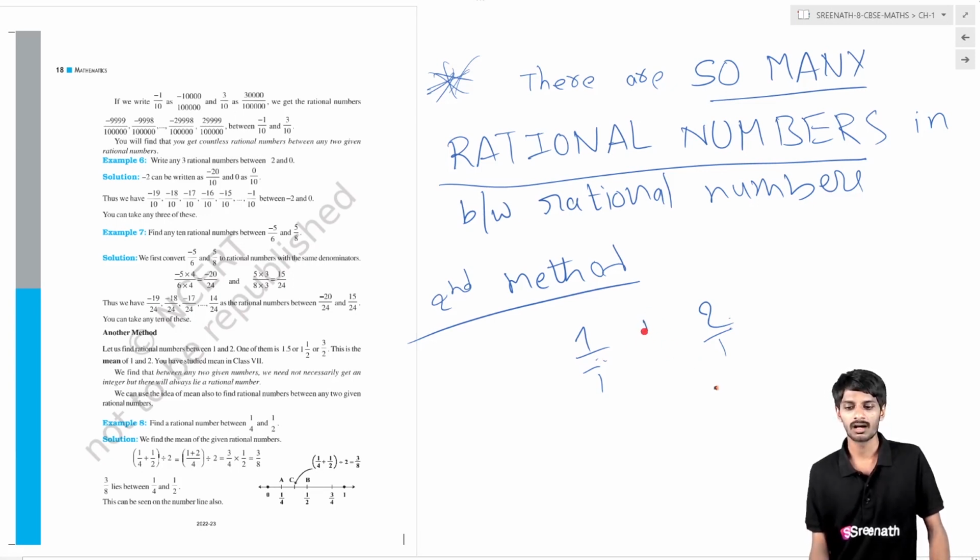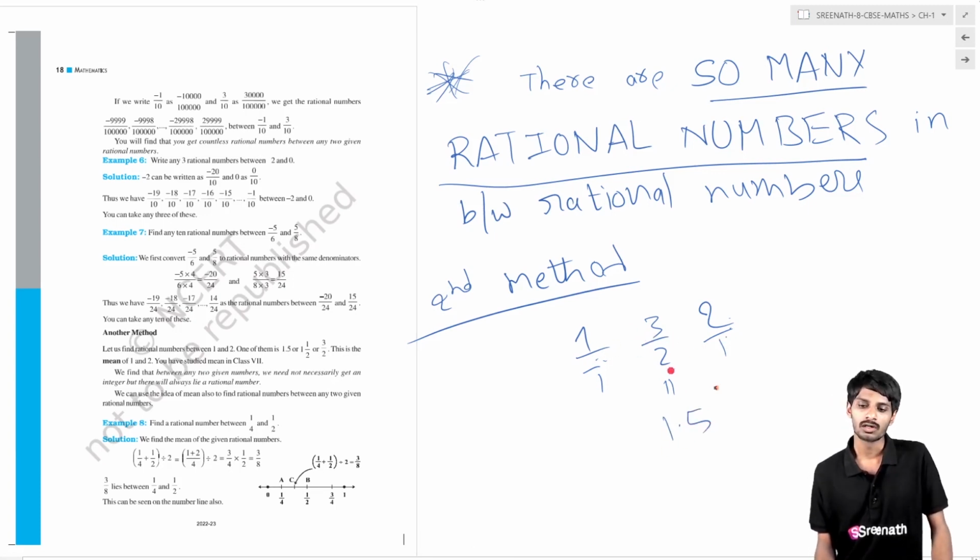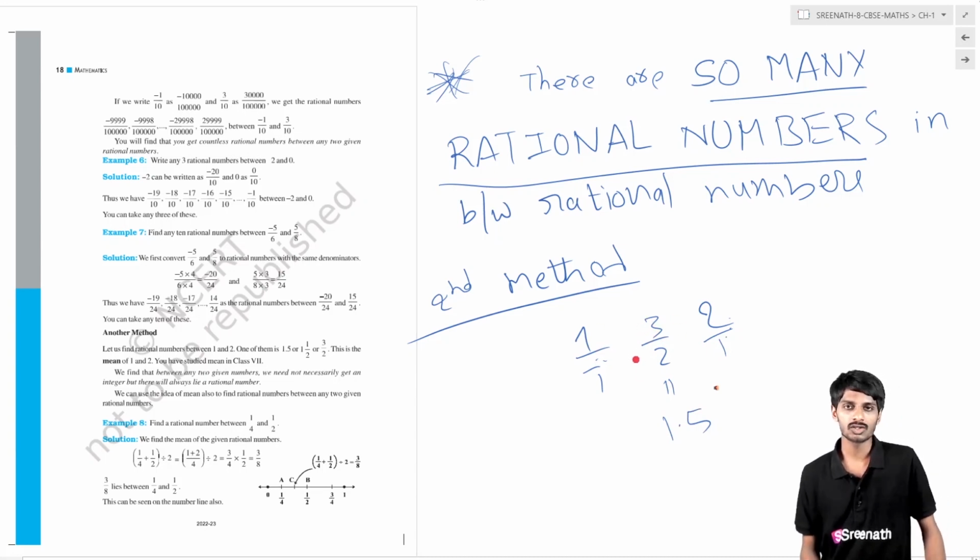That is 3 by 2. 3 by 2 means 1.5. This lies between 1 and 2.